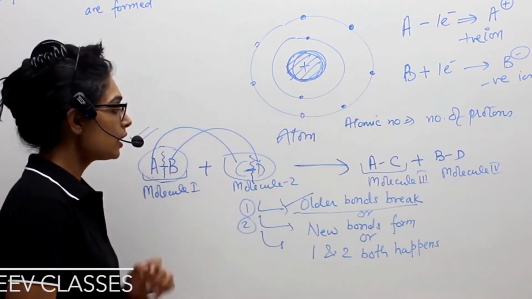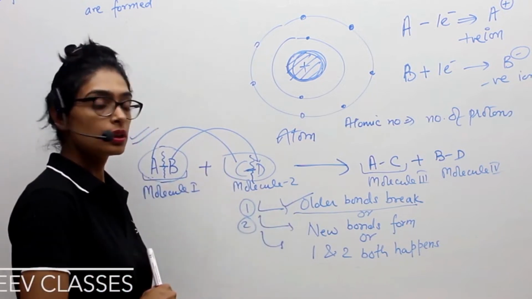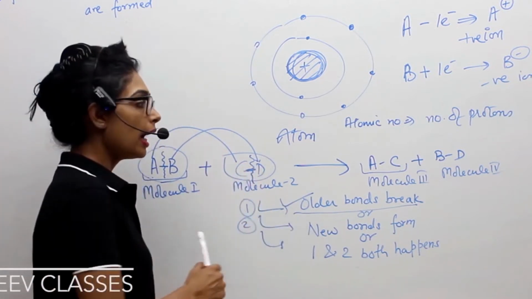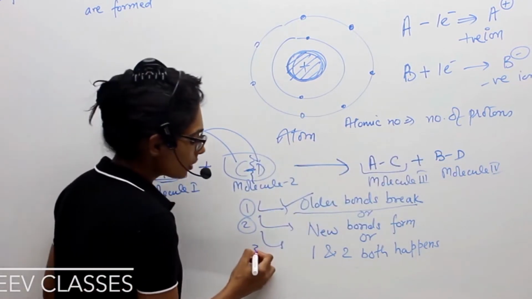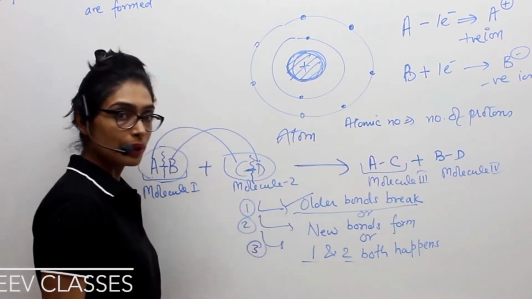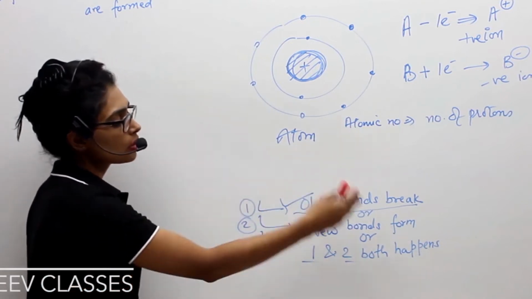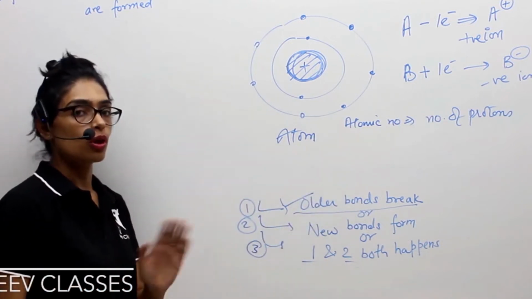So what we have seen? We have seen the older bonds broke, then new bonds formed, and then the whole reaction got completed. This is basically the third case, which I told, that first and second both are happening. So let's see more examples of this phenomenon where older bonds break, new bonds form.